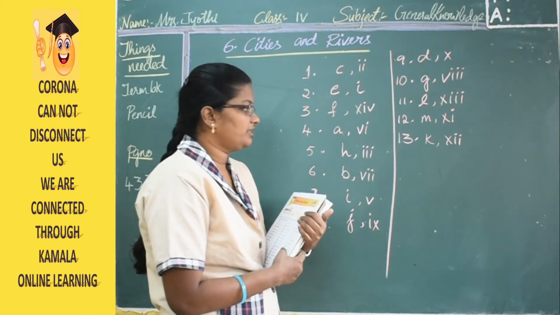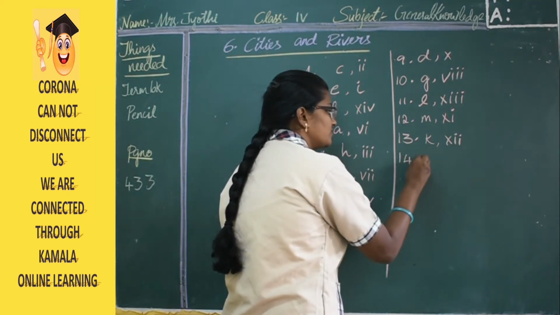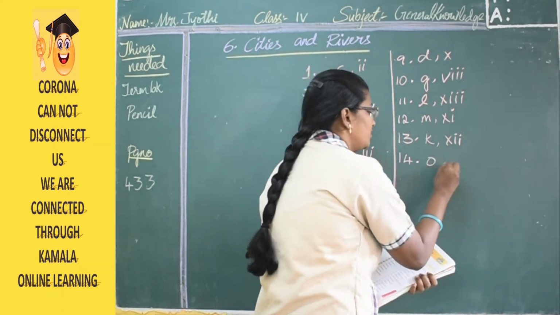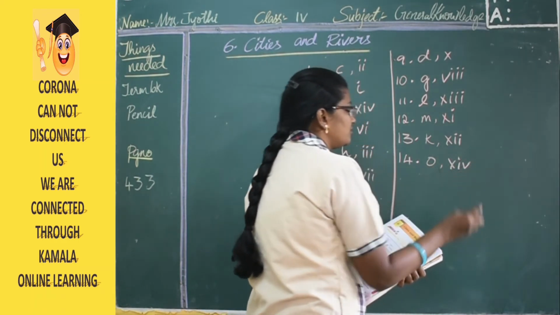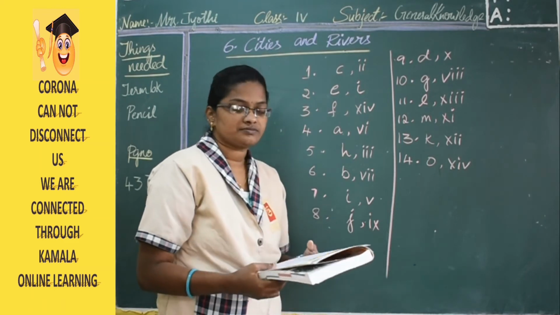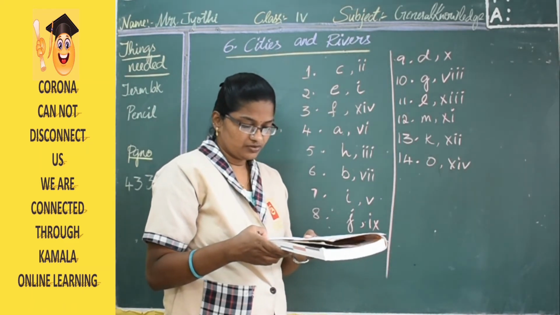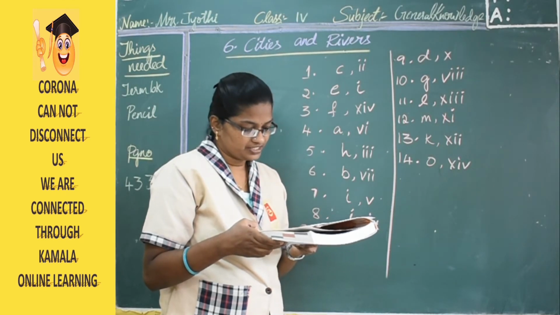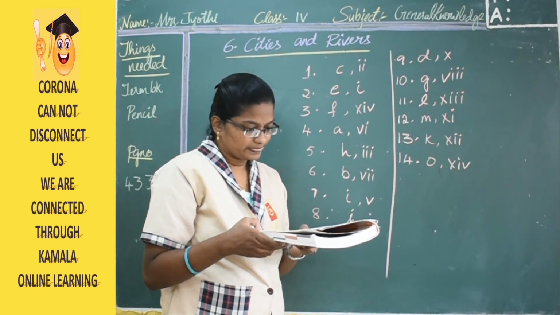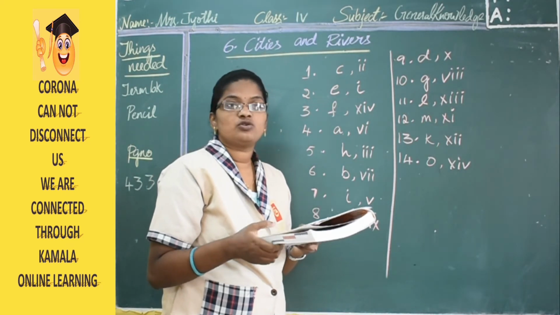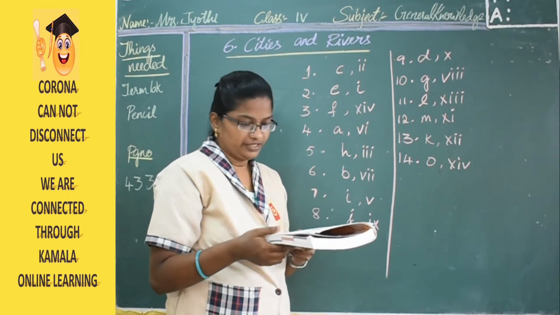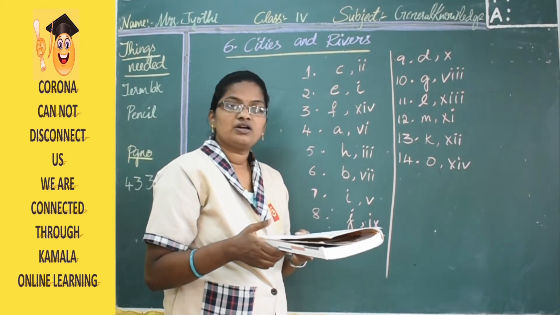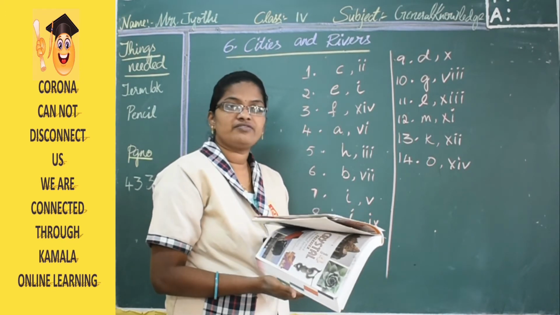The next, 14th one is Lucknow, and the answers are O, XIV. Okay, XIV means 14. Lucknow is located in Uttar Pradesh, and the river flowing here is Gomti. So in total, we have three Uttar Pradesh here.